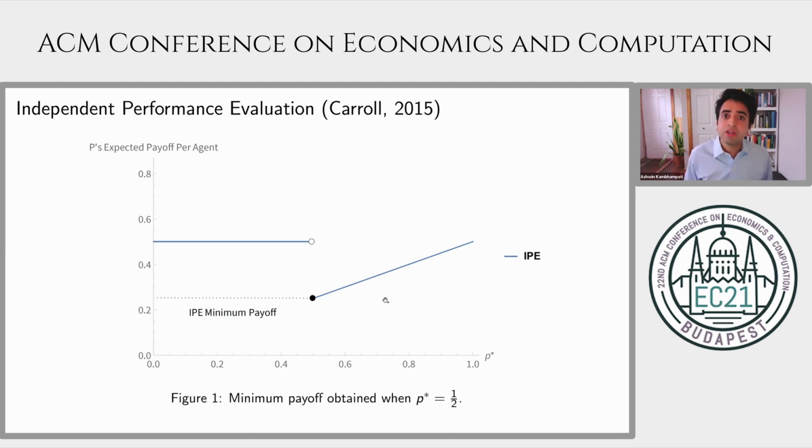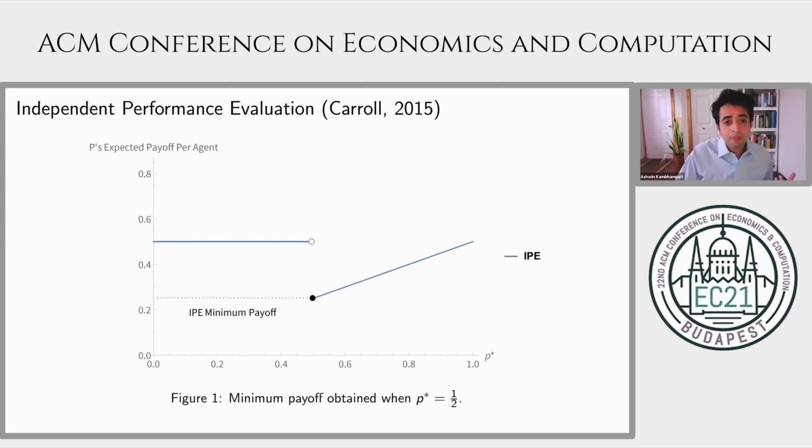Clearly, in that equilibrium, when P star increases, the principal does better, because intuitively, when shirking is not so unproductive, she's not as harmed by it. But we see here that the worst case is obtained exactly when P star is equal to 1/2. Now, the beauty of Carroll's paper is that this is quite a good payoff for the principal, despite the fact that we're in a setting in which the principal doesn't know exactly what the agents can and cannot do. We do know that they're going to respond to incentives. And so agents will not be willing to shirk if the productivity of this shirking action is too low.